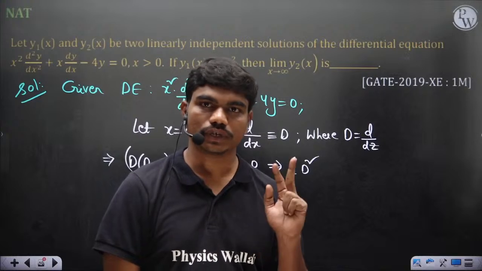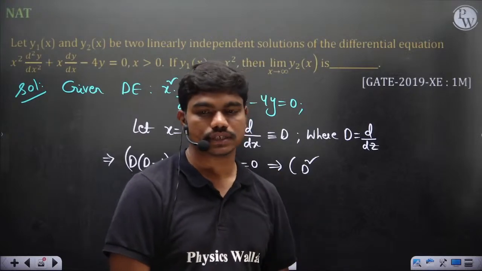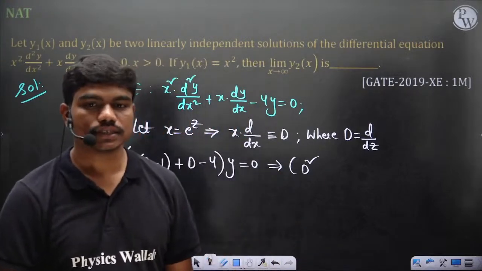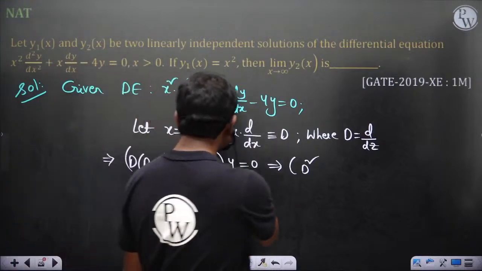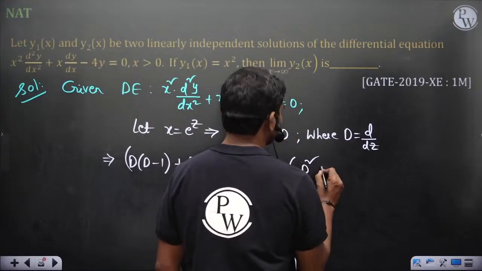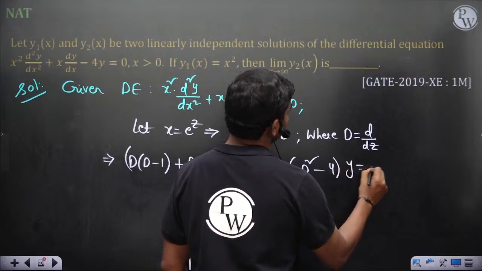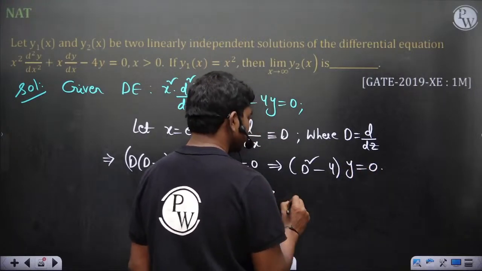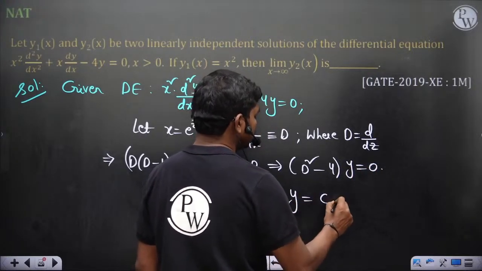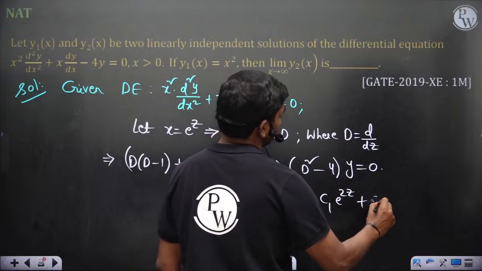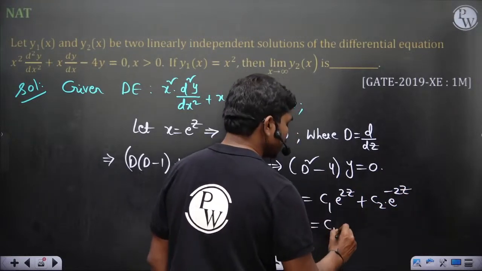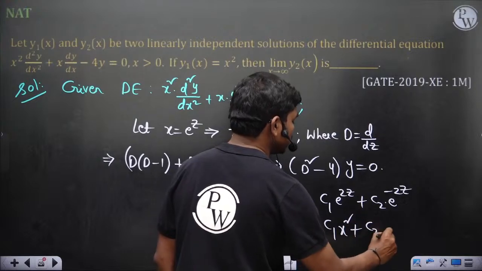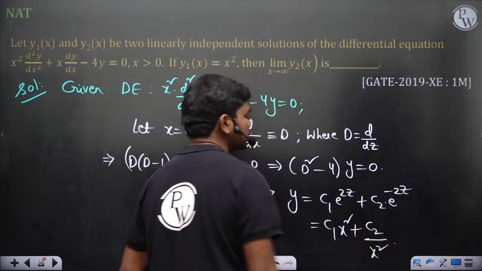Okay, so we should consider these three cases and sum up the probabilities if p of x less than 3 has to be known. Okay, so let's see, d square minus d plus d gets cancelled, then minus 4 operating on y is equal to 0. So this gives you y is equal to c1 e power 2z plus c2 e power minus 2z, which is c1 x square plus c2 by x square. So this is the solution.